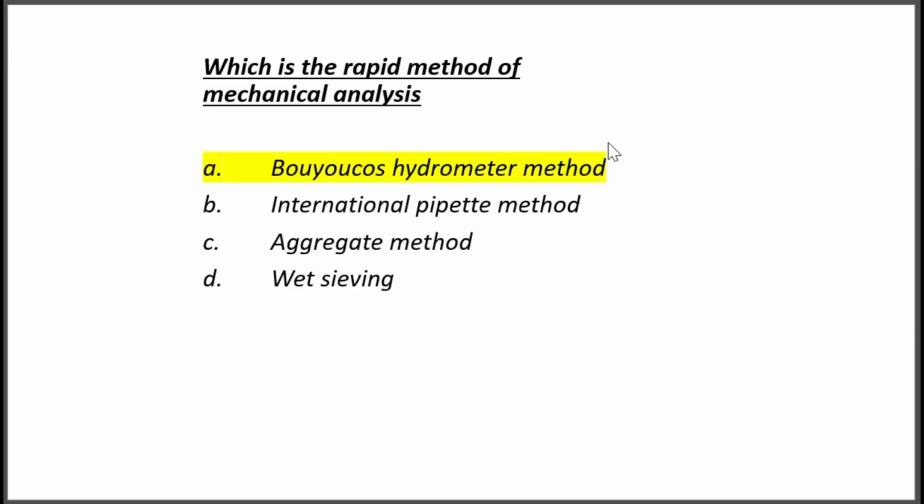Here we will use a hydrometer. So it is very rapid. But the international pipette method will take time. But Boyko's hydrometer is very rapid. But what is the problem of the international pipette method? It takes time. But it is a standard method because of its accuracy. So the advantage of the international pipette method is its accuracy. The advantage of Boyko's hydrometer is it is rapid. Okay. Try to distinguish between the two methods.